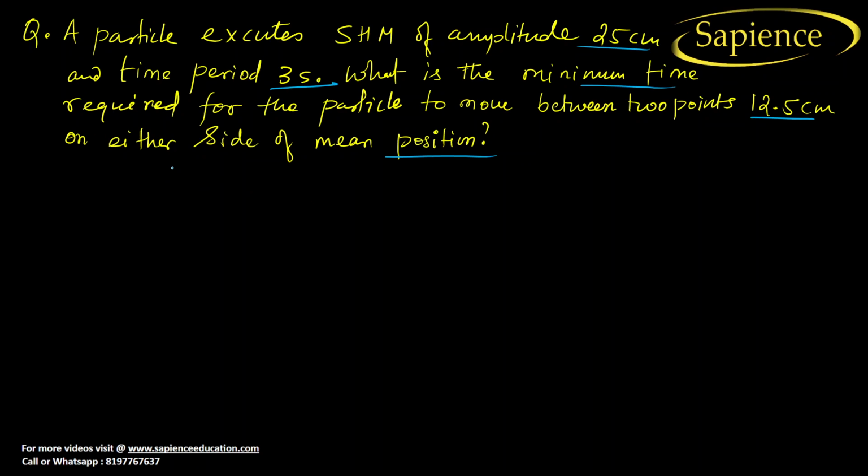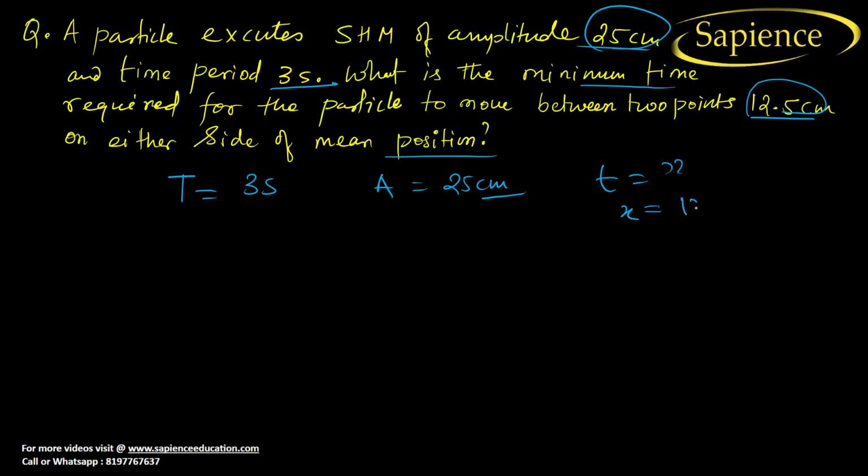Before that, we need to understand what they have given. They have given the amplitude and the time period. Time period they have given is 3 seconds, and the amplitude, meaning maximum displacement, is 25 centimeter, right? Now they want the time t when x is equal to 12.5 centimeter, or the time between the two oscillation, to and fro.